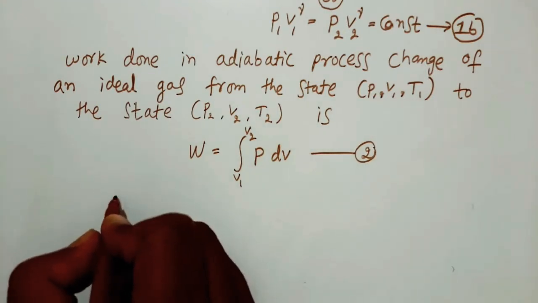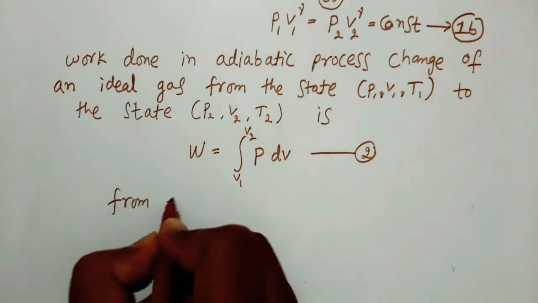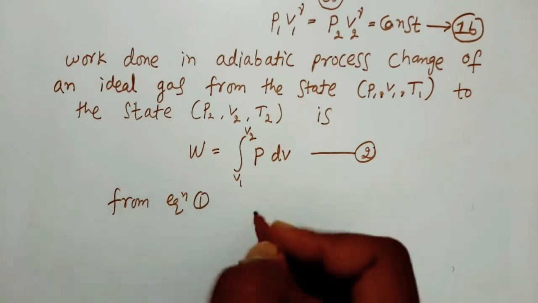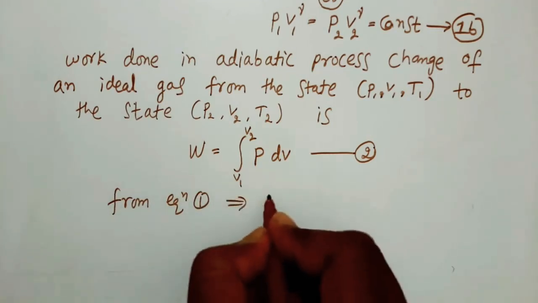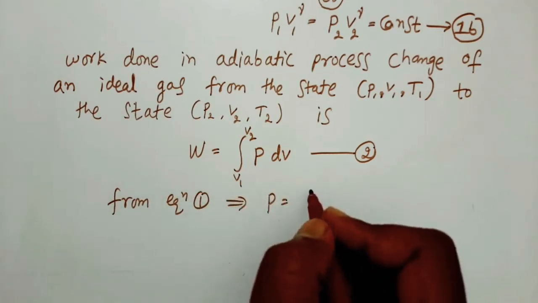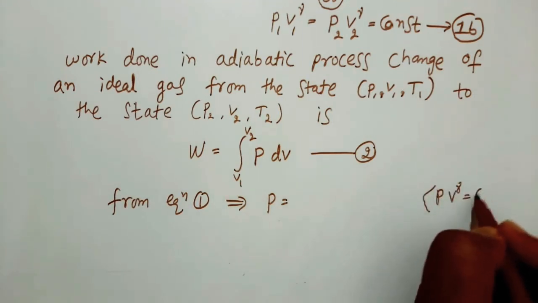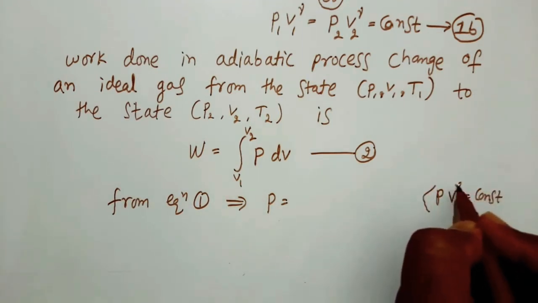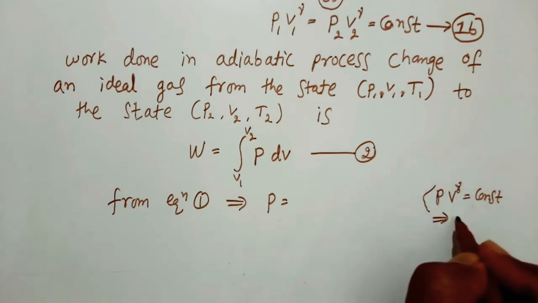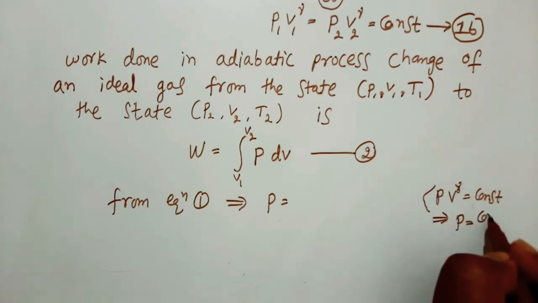From equation 1 we can write P, so here equation 1 is P V to the power of gamma is equal to constant. So from this P is equal to constant by V to the power of gamma.